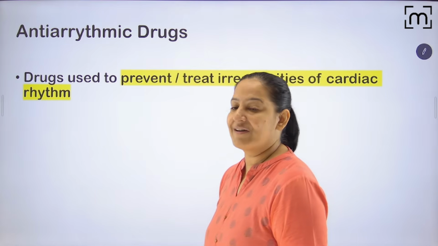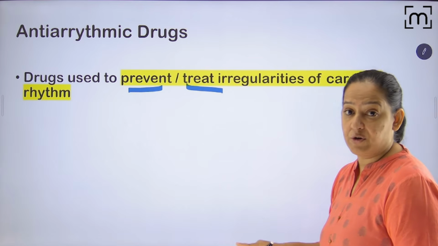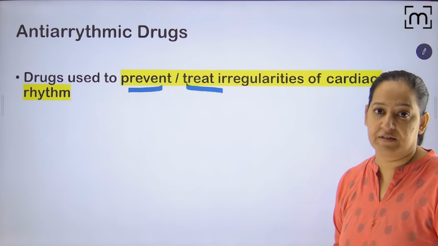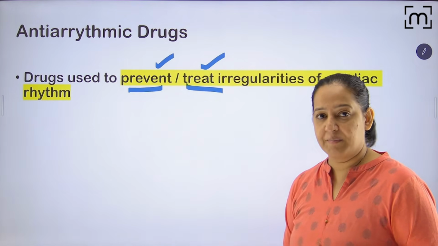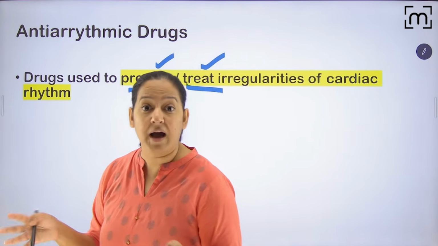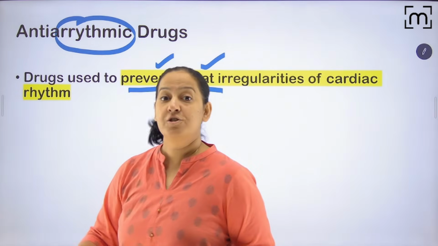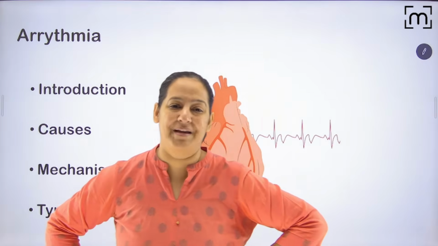So what is an antiarrhythmic drug? The drug which is used to prevent or treat irregularities of the rhythm. What is arrhythmia? Arrhythmia is irregularity of the rhythm. So a drug used to prevent or treat it is an antiarrhythmic drug. You can't understand antiarrhythmic drugs unless you understand what arrhythmia is. So before I start, first understand what arrhythmia is.